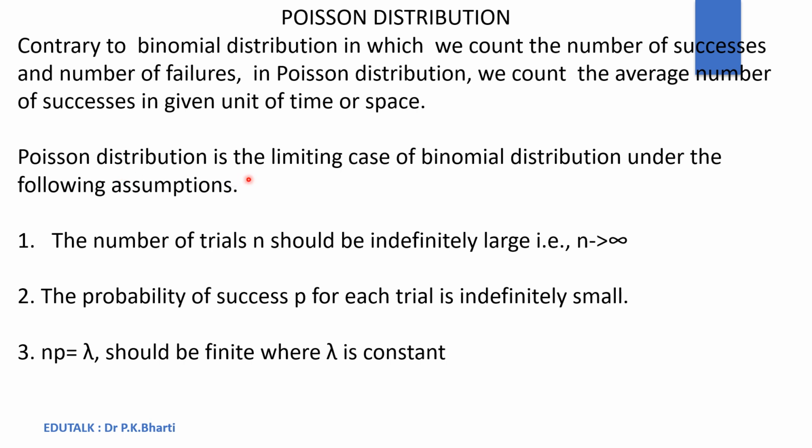We can say that Poisson distribution is the limiting case of binomial distribution under the following assumptions. First, the number of trials n should be indefinitely large, while in binomial distribution, the number of trials n has a finite value. Second, the probability of success p for each trial is indefinitely small. And third, np equal to lambda, where lambda is a shape parameter. The value of lambda should be finite and is a constant.